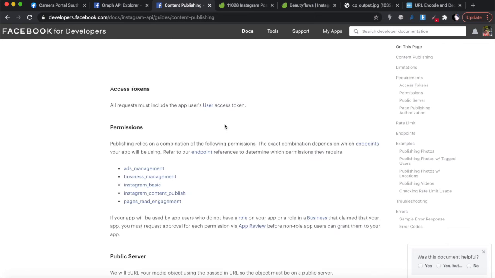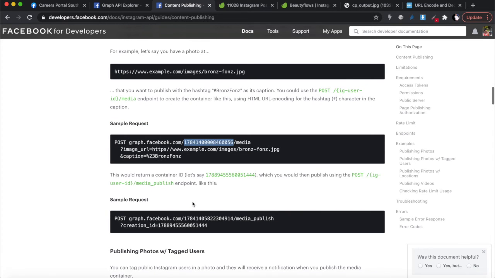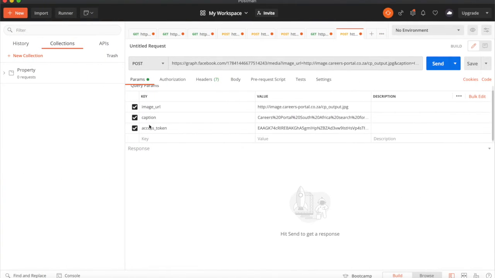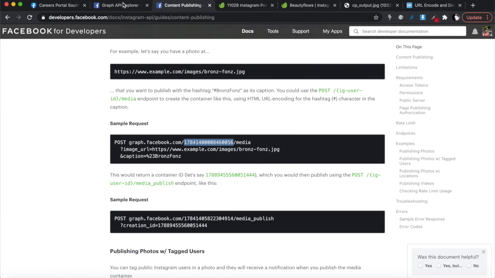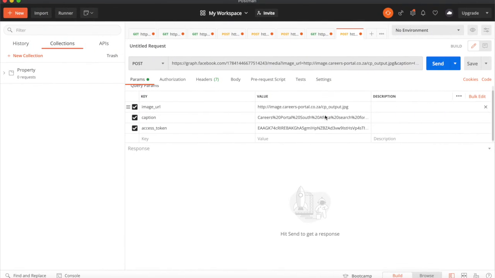Even though they mentioned at the top there that everything must be sent, it's not included in the sample code. And if you're just used to copying sample code, you're going to miss that point. So make sure that you include the access token, and I've added it just at the end of everything that I'm sending, okay? The order shouldn't matter anyway, all right? So once you've done that, and this access token is the user access token that you get over there, make sure it hasn't expired, you have to use this within the hour. Let us send the request and test it out.